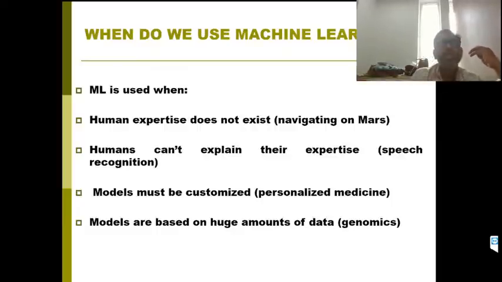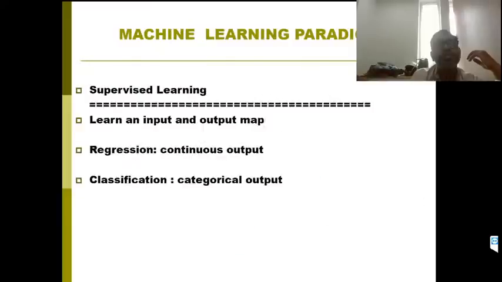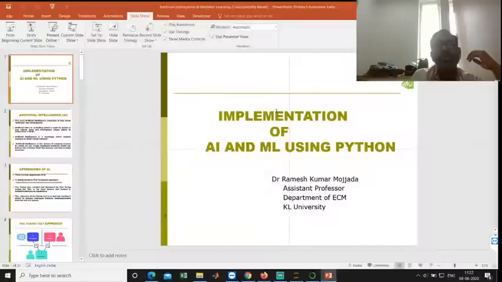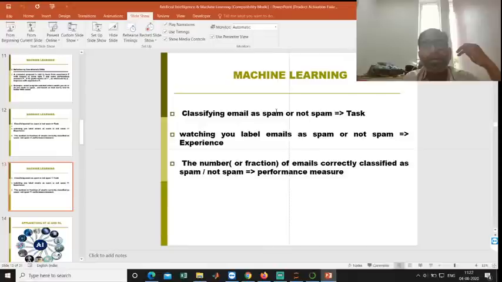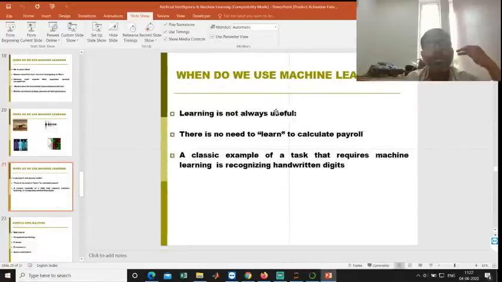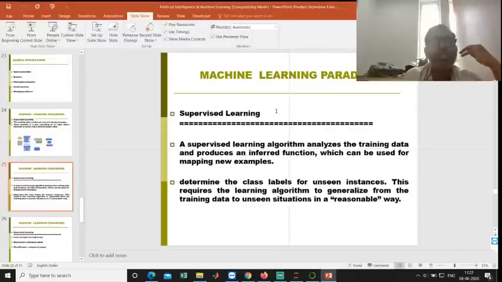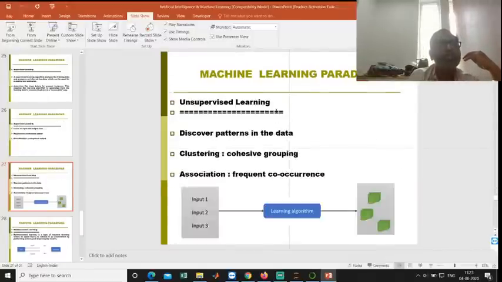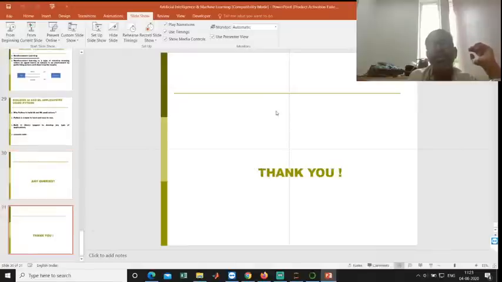Where we do not require machine learning is very simple. For example, your payroll calculation. There we do not require any artificial intelligence. That is a simple calculation. We give some values of a salary and all, then automatically it will compute the value of DA, HRA, gross pay and all. There we do not require machine learning. So we should not think that we can use machine learning for anything. That's not granted. Even we are wasting the computation time of the machine.